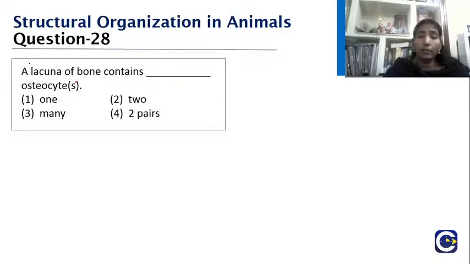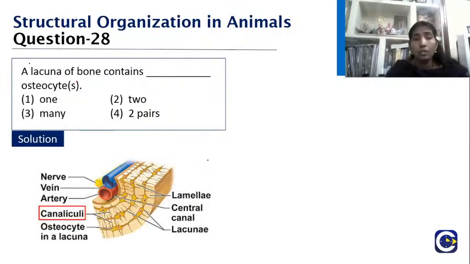Yes, so you have given the right answer. The answer is what? When you look into the Haversian system, you see the lacunae. Here you find only a single osteocyte. So what should be your answer? It is just 1. So the answer is 1 osteocyte.